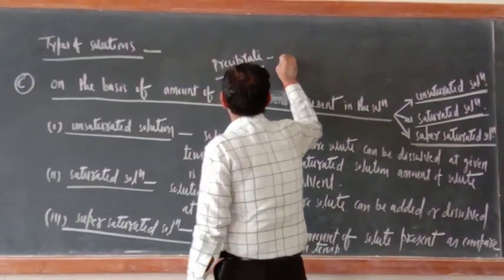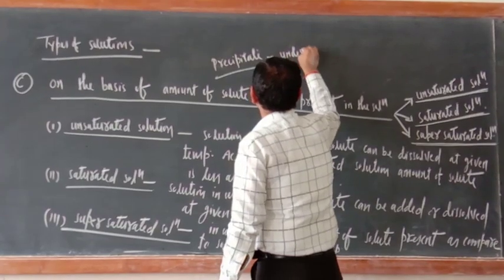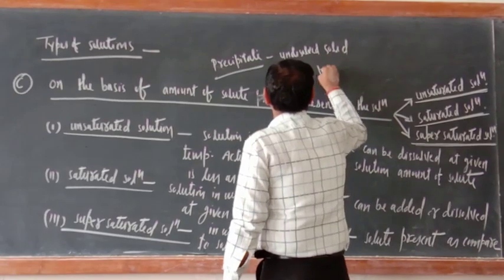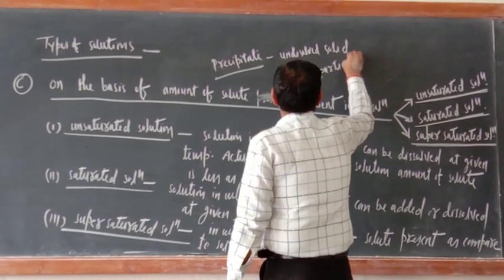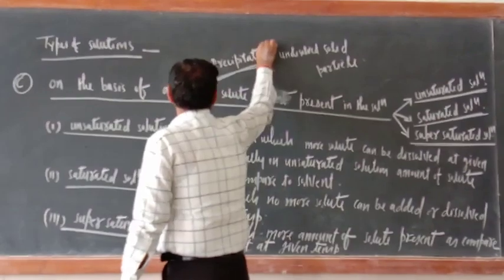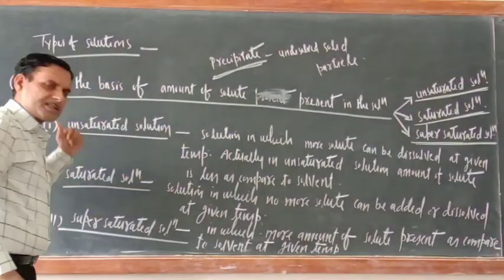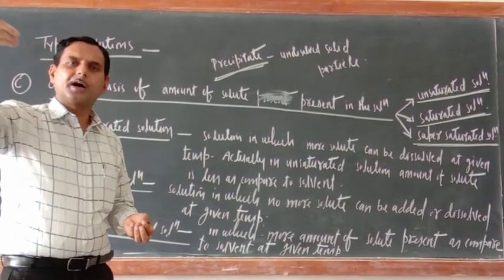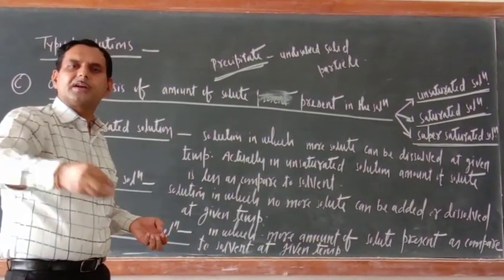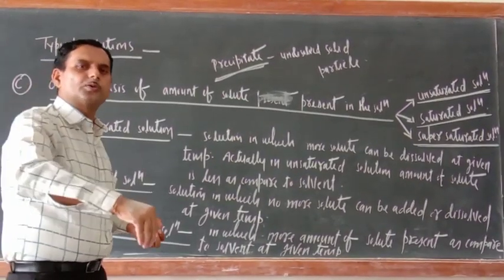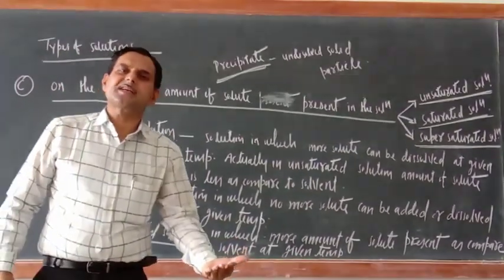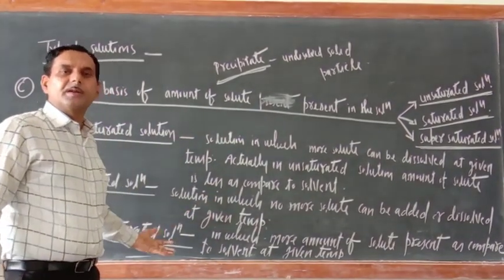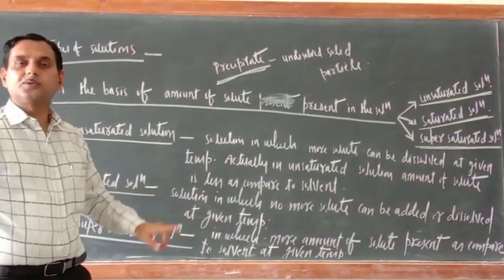Precipitate means undissolved solid particle. That is known as precipitate. So in the supersaturated case, what is happening? Already they attained the saturation point. Now again you are adding solute to the solvent. So they will not dissolve, they will settle at the bottom as a precipitate. Then it will become a supersaturated solution.